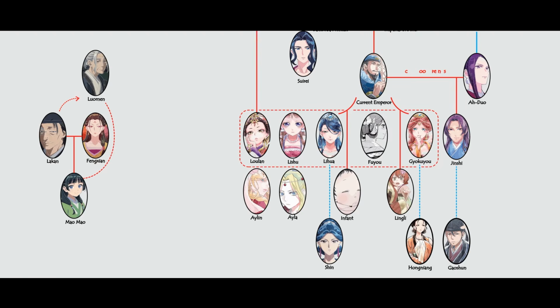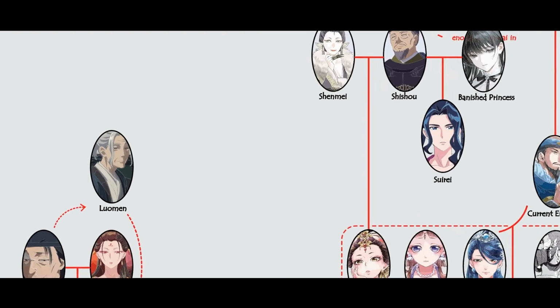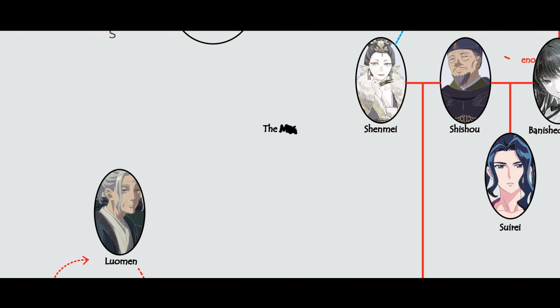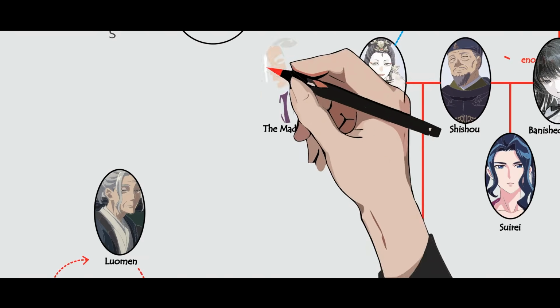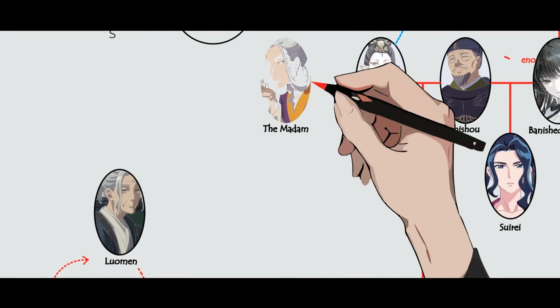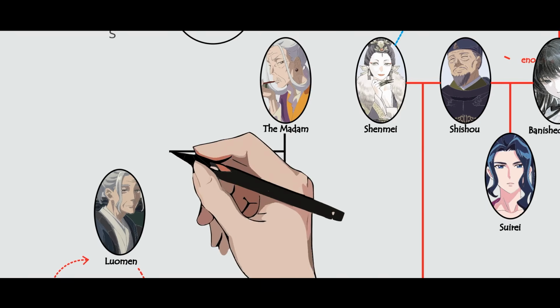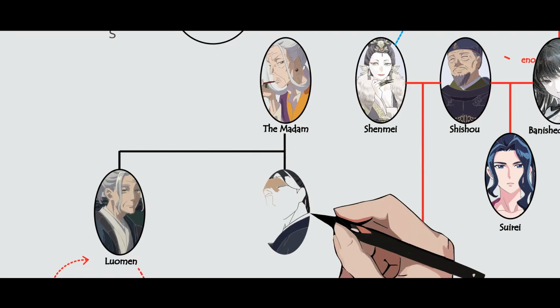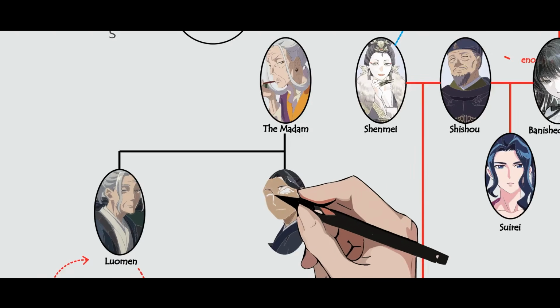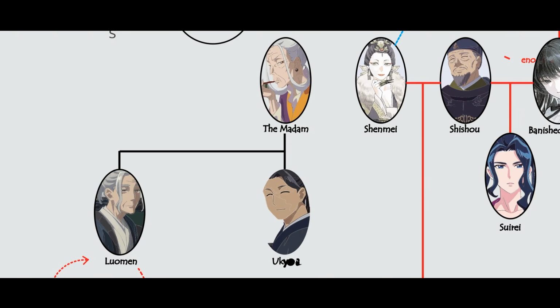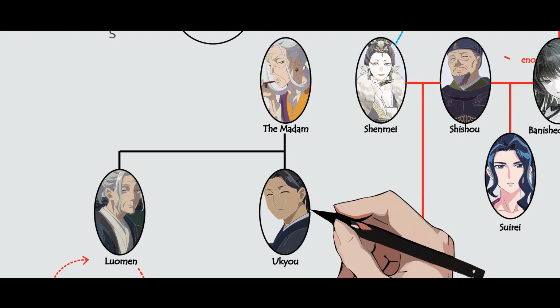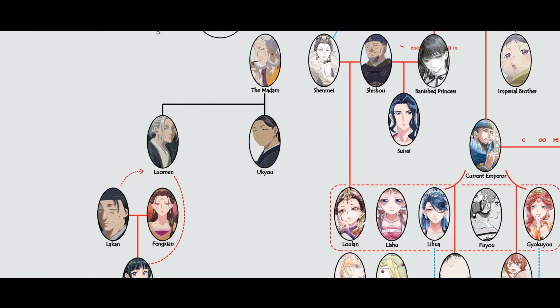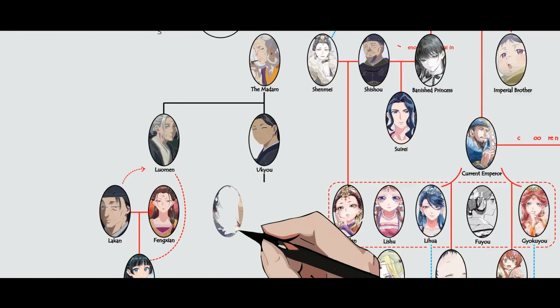Now let's take a step back and look at the structure and hierarchy of Verdigris House. The house is ruled by the madam, with Gyokuyou serving as the head maidservant. Just below them are the three princesses, the most coveted women in the entire establishment. This is the highest rank a woman can achieve in the house, and it's said that spending just one night with a princess cost as much as a full year's salary.